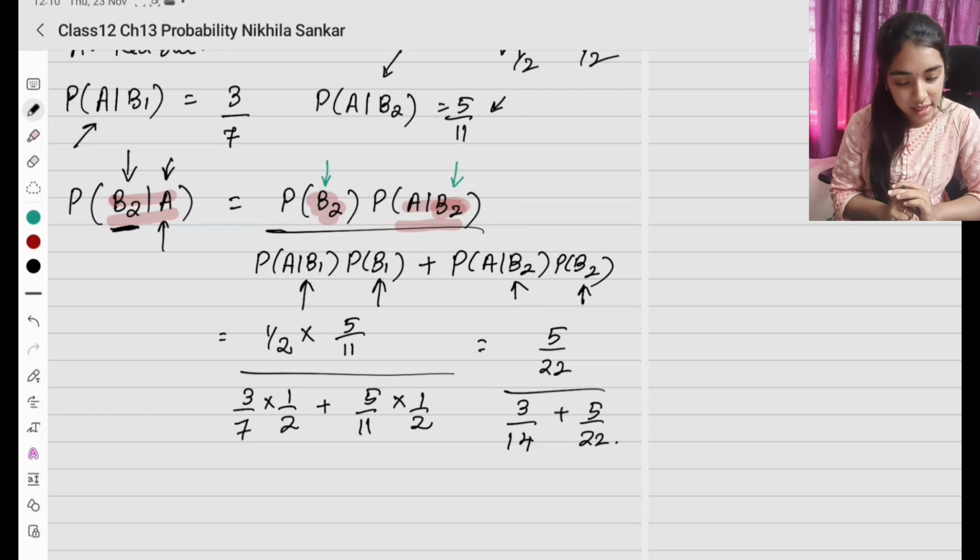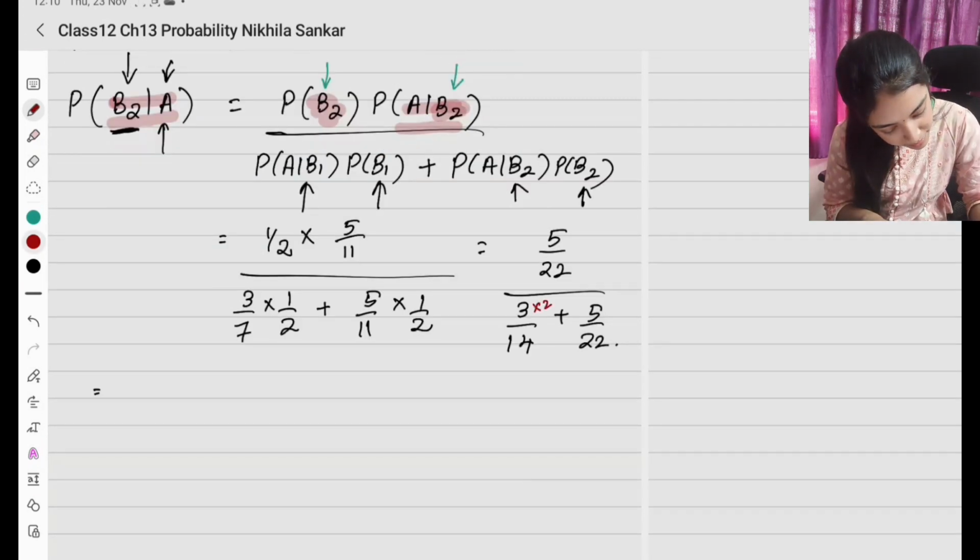So இப்போ இதுக்கு LCM எடுத்தா என்ன ஆகும்? When I take the LCM, 22 times இது 14. So this also I am going to multiply by 14. ஏன்னா இந்த இடத்துல 14 ஆல பண்றேன் இல்லையா? So the LCM is going to be, sorry, this is going to be by 22.